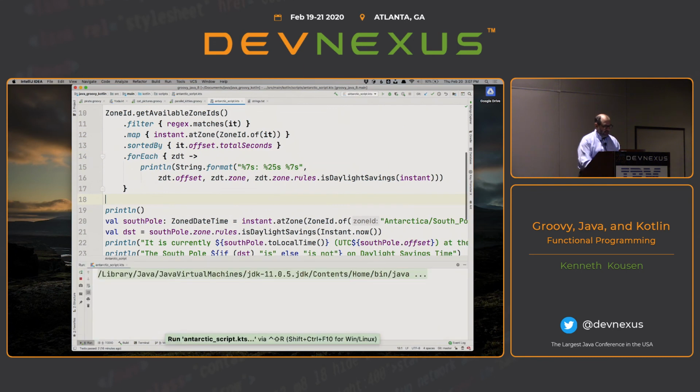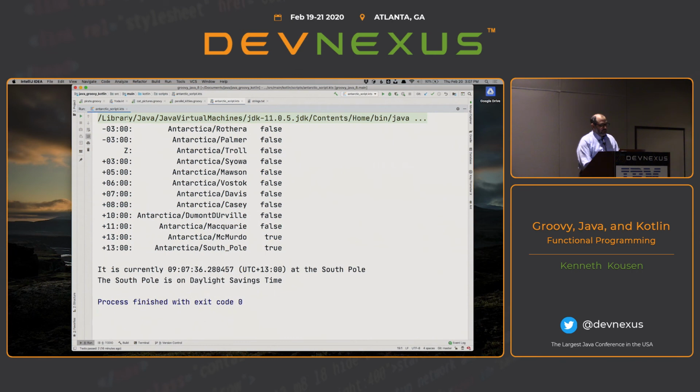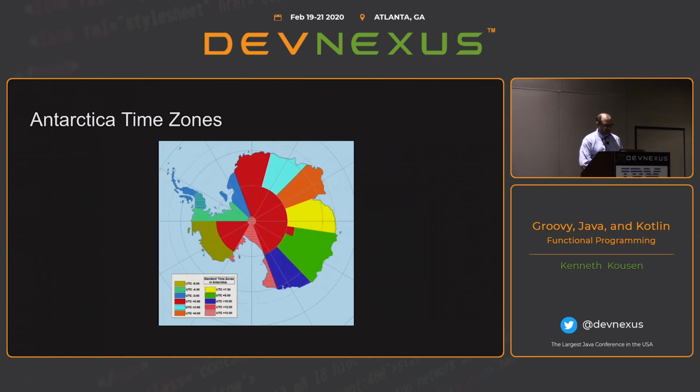So when I execute this, I'm trying to make it full screen here. Oh, the heck with it, I'll just drag it up. There, you see, there's my time zones. Somebody is trolling us on that, although I think that's actually Greenwich Mean Time, believe it or not. But still, there's all the time zones in Antarctica, and yes, sure enough, the South Pole is currently on daylight savings time. So that's Kotlin mixed with Java to do that. And you could do all of these.